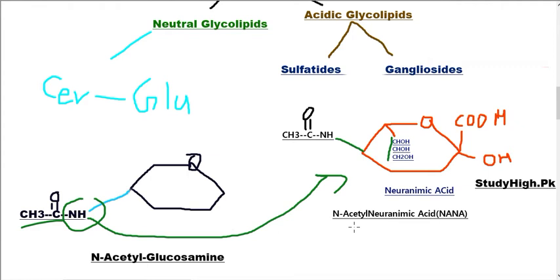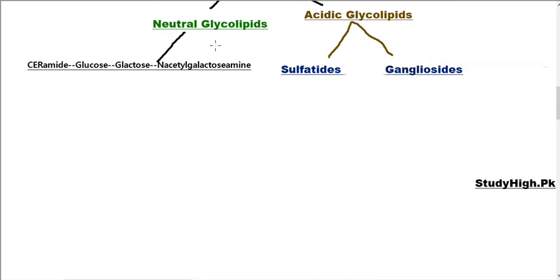N-acetyl neuraminic acid, short form NANA, is present in almost all types of gangliosides and gives them their acidic nature. Neutral glycolipids or glycosphingolipids only consist of ceramide that is connected with glucose or galactose or N-acetylgalactosamine or N-acetylglucosamine. No other acidic group.